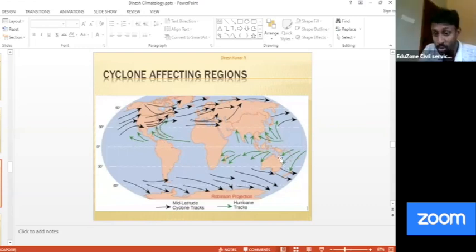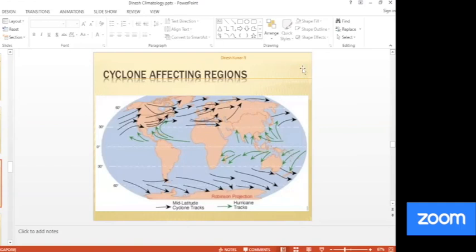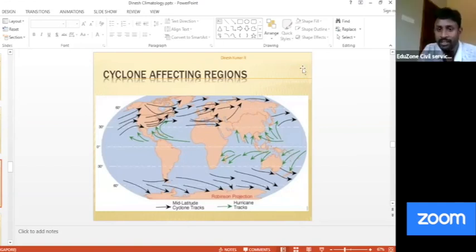And one more thing, Australia, here you have one more name. Can you name this area? Willy Willy. Yes, very good. So it is Willy Willy, right? And Willy Willy is the name used also for something else. I will just show you what is that. So please write a few points there. Because these days this climatology area may specifically the dynamic area, the question can be confusing. So please write these statements, otherwise you will forget.